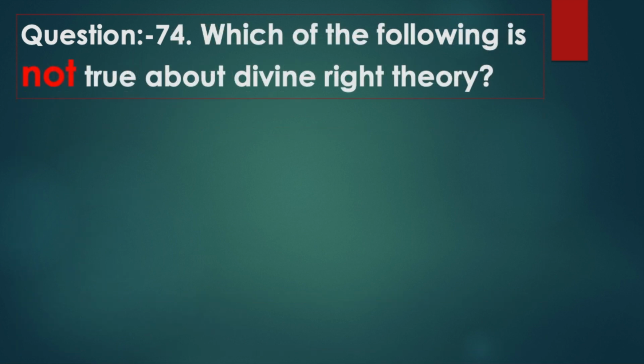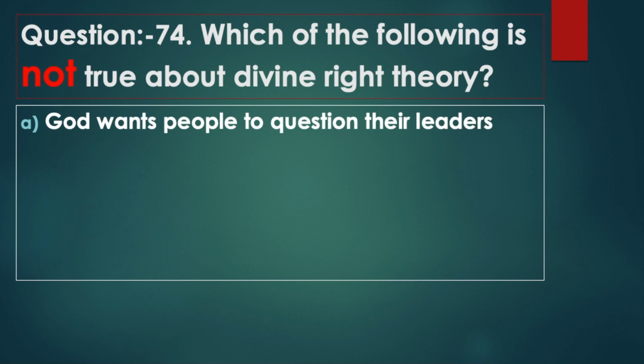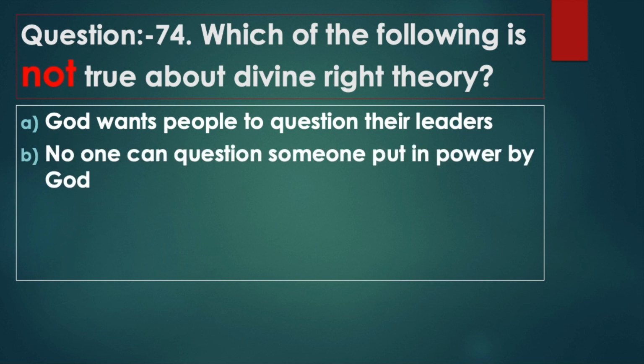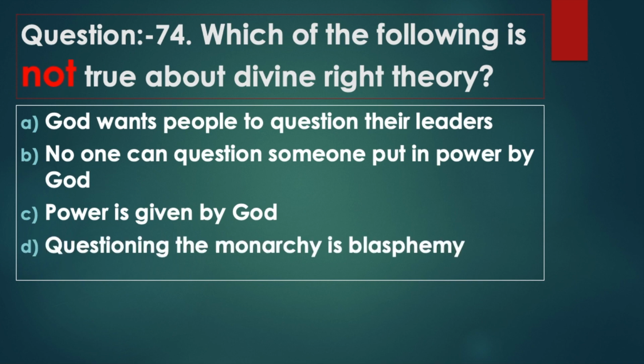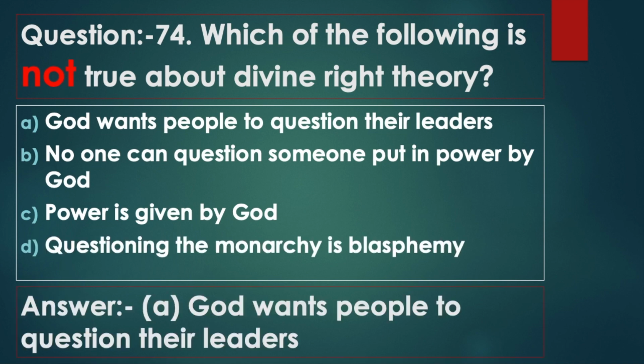Question 74. Which of the following is not true about divine right theory? Option A, God wants people to question their leaders. Option B, no one can question someone put in power by God. Option C, power is given by God. Option D, questioning the monarchy is blasphemy. Answer option A, God wants people to question their leaders.